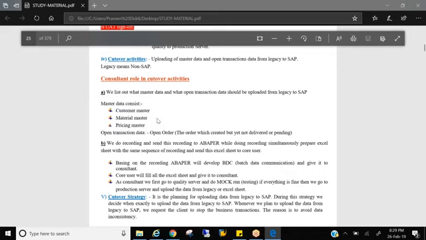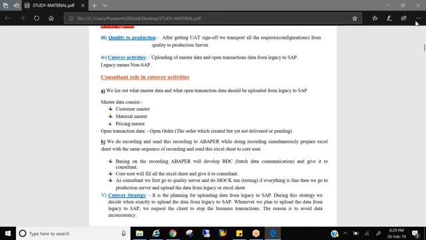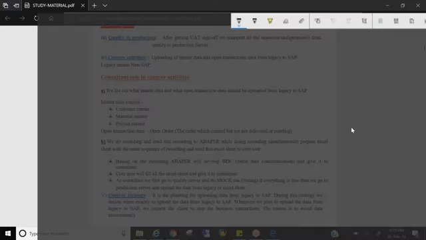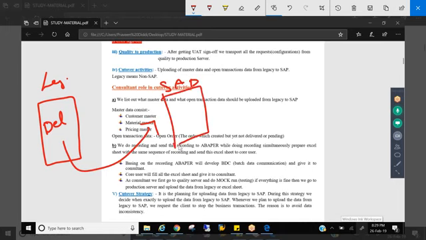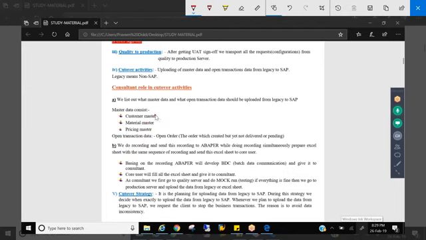And open transactions. What do you mean by open transactions, and why do we need them? See, an open transaction is one where the subsequent action is pending. That means, let's say we created an order, or we have done a delivery in the legacy system. If I don't get this information into the SAP system, what happens? I will never know that for a delivery which has been done, I should bill the customer. That means I will be lost, right? So this is called an open transaction. What is an open transaction? The subsequent action, the next action, is pending. So what all data will you be uploading from legacy to ECC? That is master data and open transactions, right?